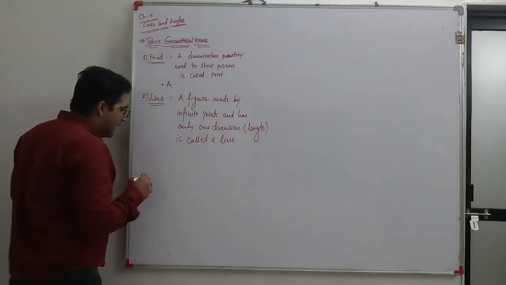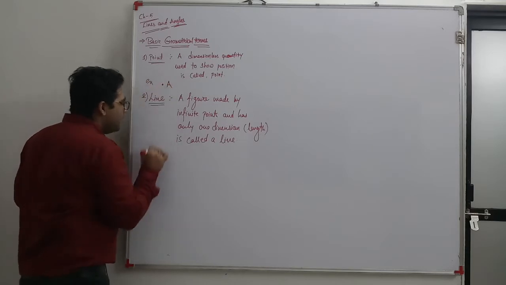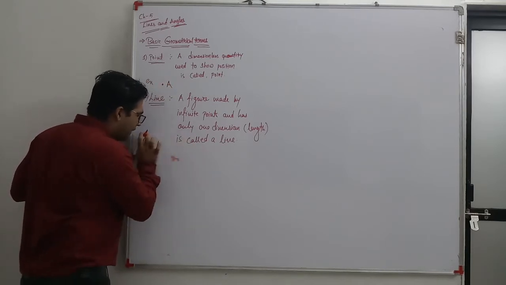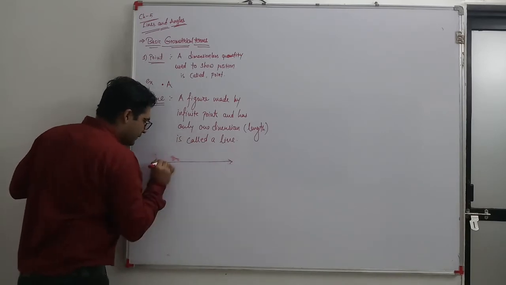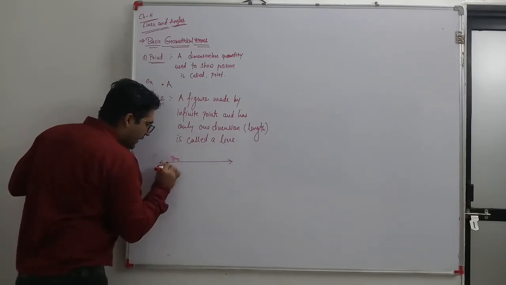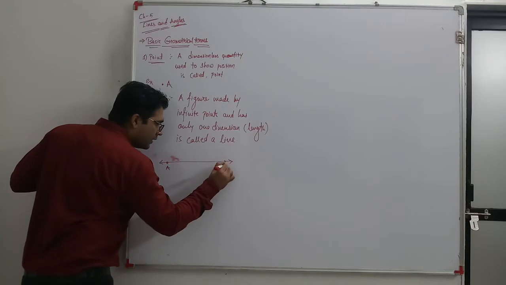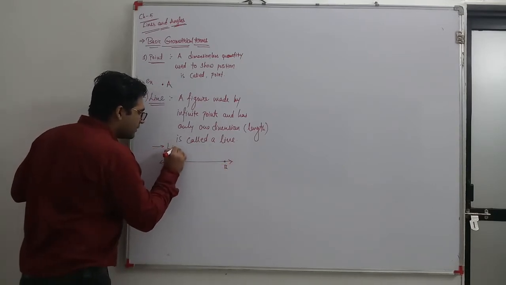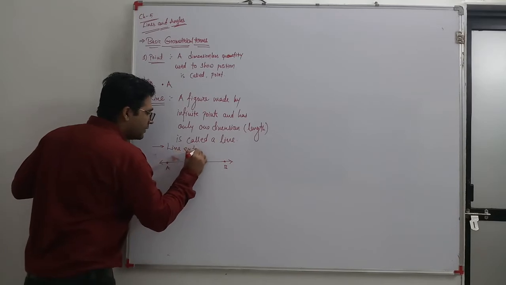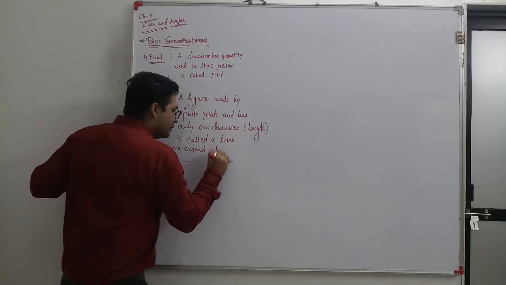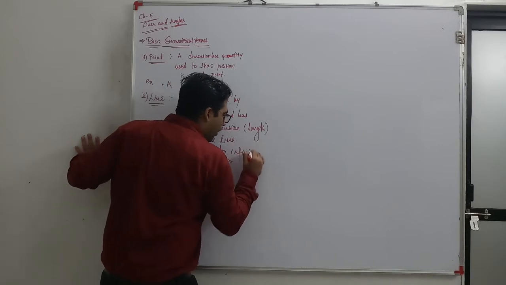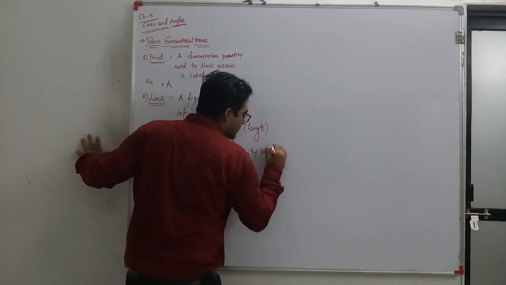How to represent a line? If you have a line like this, you can take any two finite points on it. And one more thing: a line extends up to infinity on both sides.